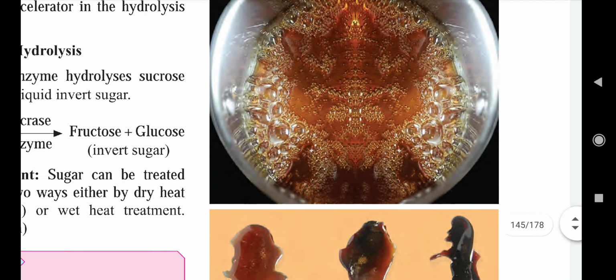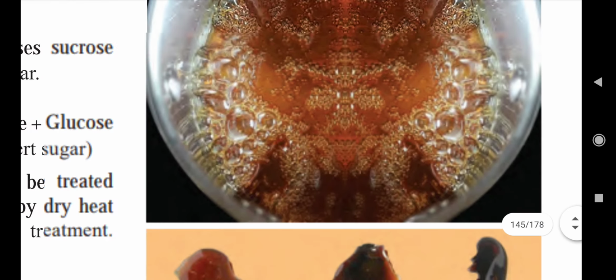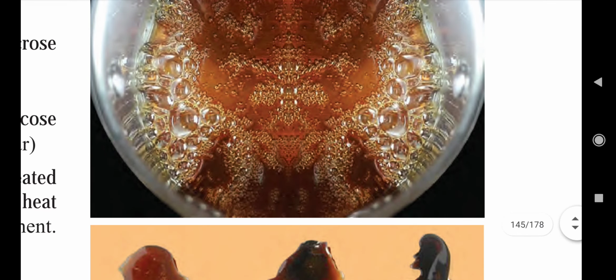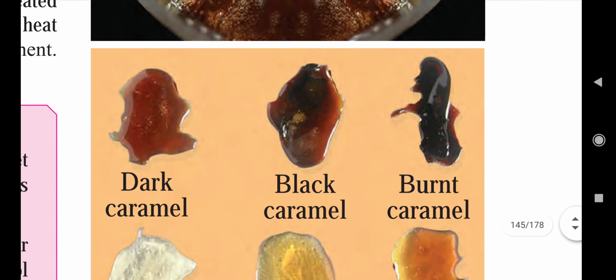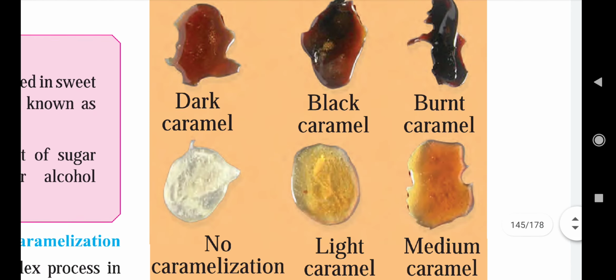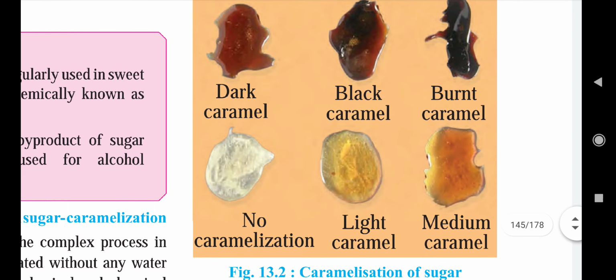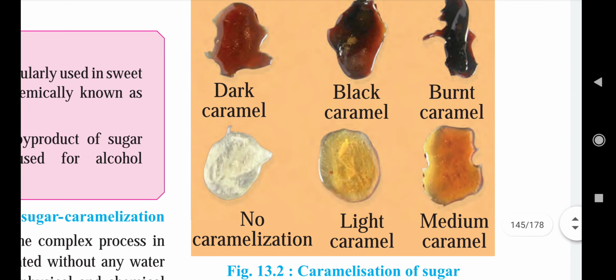Here is the diagram in which you are able to see the caramelization process, how we provide dry heat to the sugar, and after that it is converted into various products. First, dark caramel, next black caramel, burnt caramel, no caramelization, light caramel, and medium caramel.